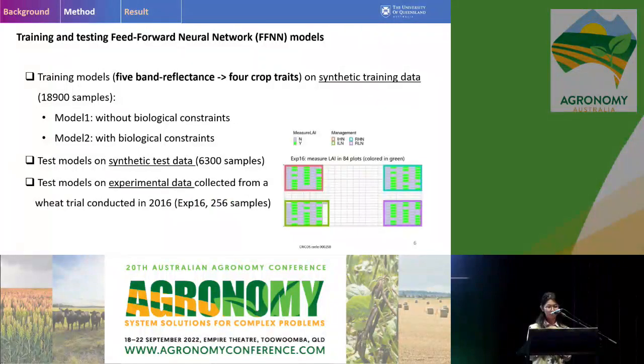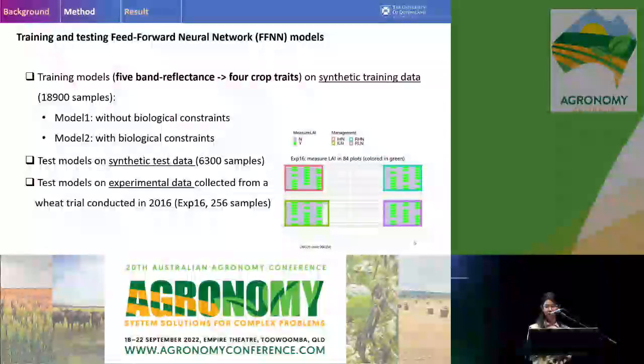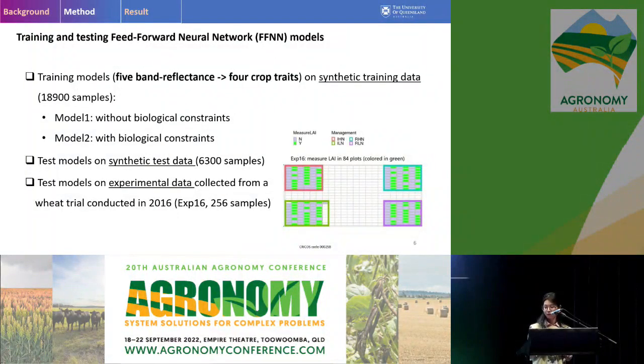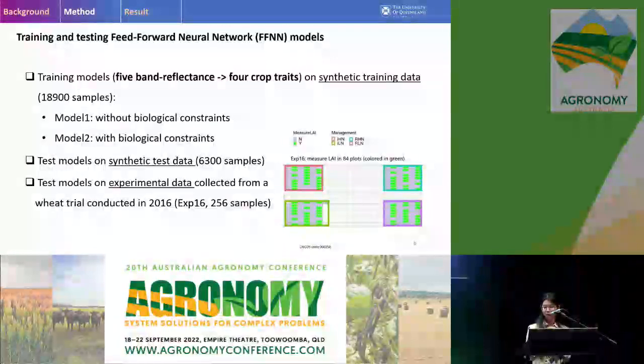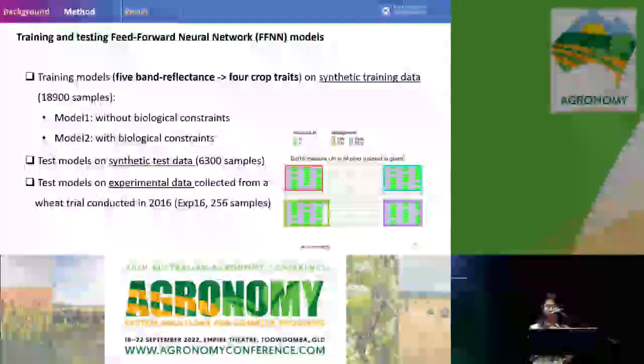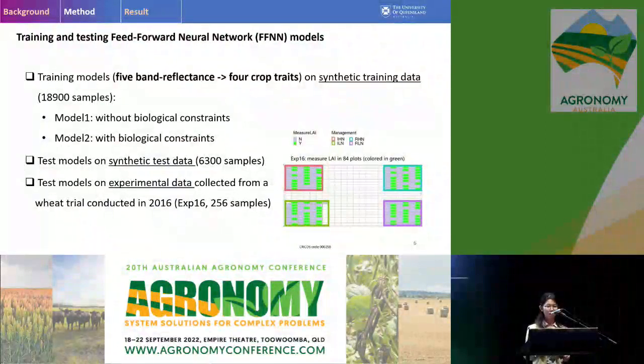And then I've also tried to validate our models on the field experimental data. This figure shows the field design of this field experiment conducted in 2006. From this figure, we can see this field experiment included multiple genotypes and different management practices, so that it can generate contrasting canopies that can be used to validate our model.